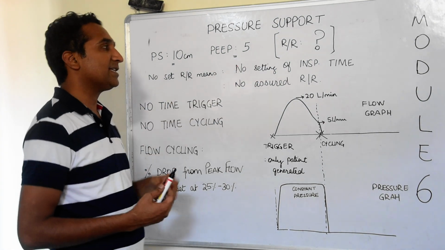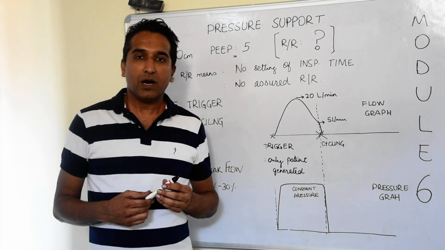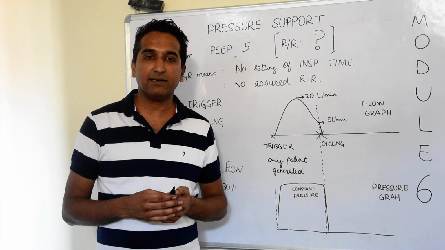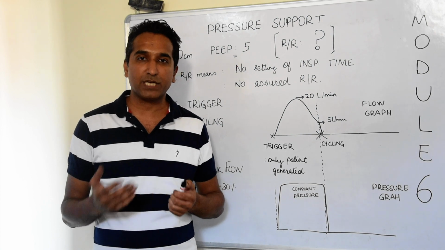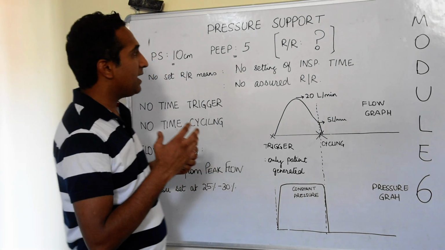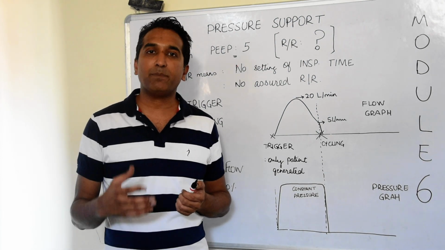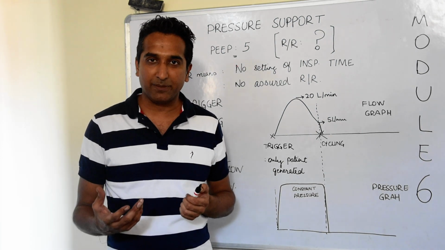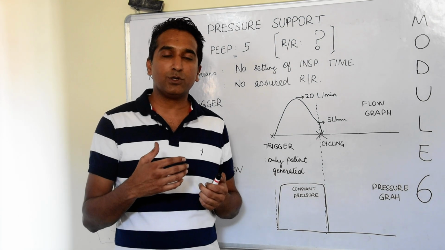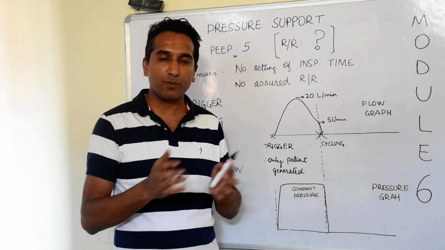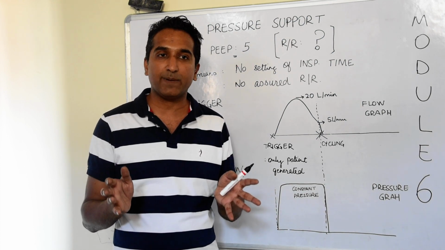What we cannot set is the respiratory rate. When we cannot set the respiratory rate, there is no defined breath cycle. We cannot set the inspiratory time. So in a pressure support mode, a breath cannot be triggered by time, a breath cannot be cycled by time. We have known that in a volume control and a pressure control, the breath can be either triggered by the patient or by time, and the cycling is always by time.